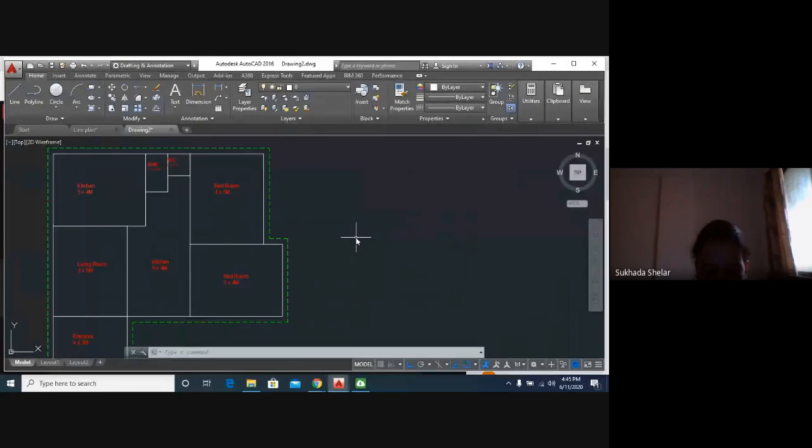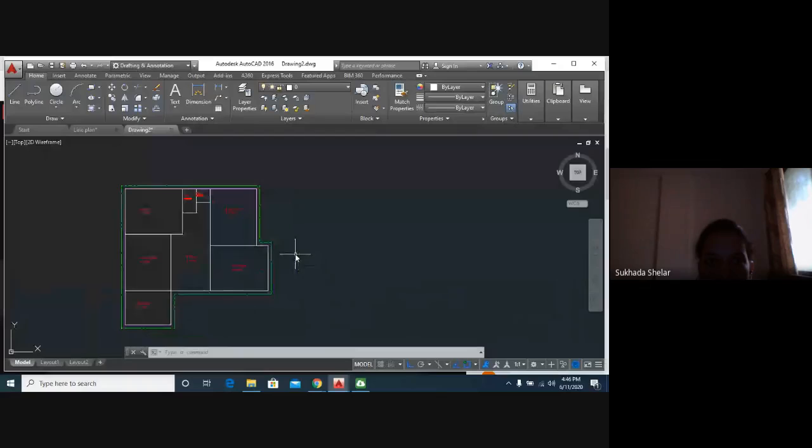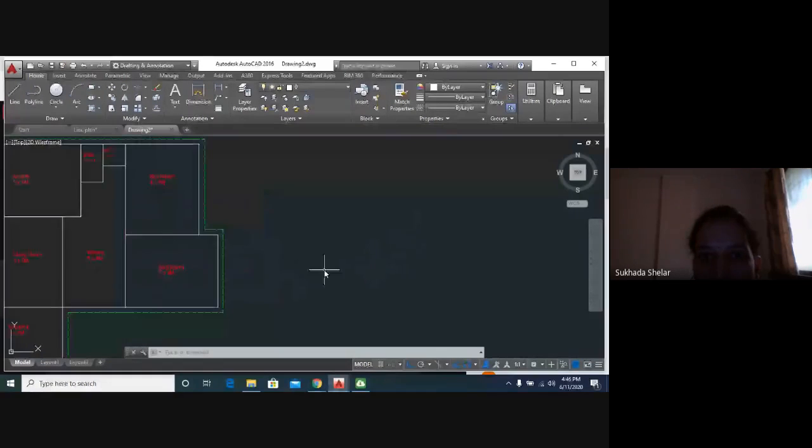Okay, so I guess all of you have understood how to draw the line plan. We'll just go with the dimension command next. First command I will tell you in this session. As civil engineers, we have to give the dimensions to all the rooms. Like we have drawn here, bedroom is of 4 by 5 meters. So we have to give the dimensions to the line. Suppose I will draw one line.